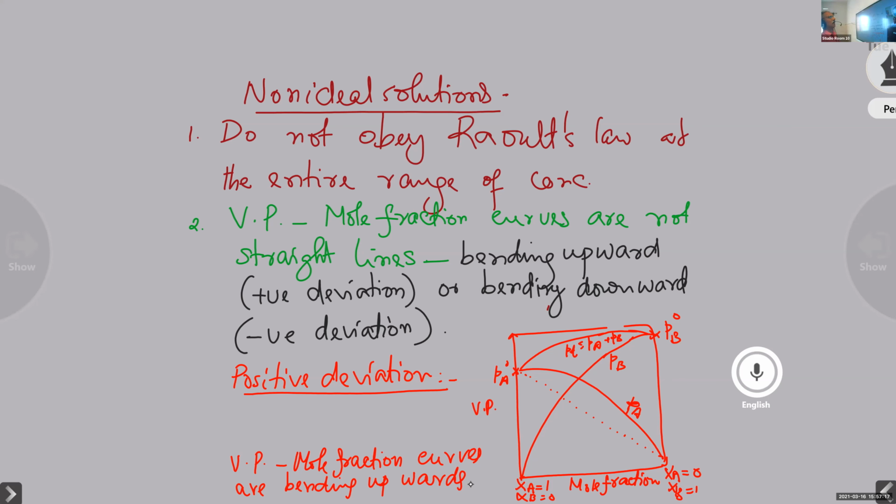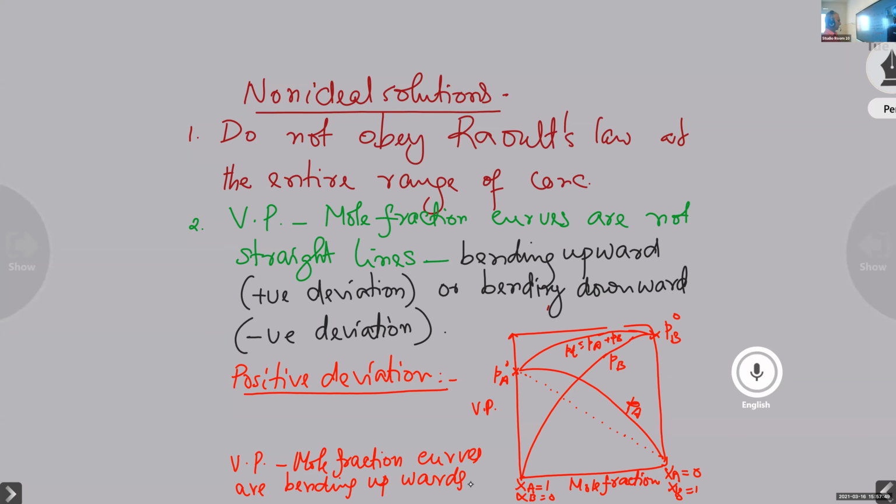When the hydrogen bonds are broken, the molecules will get free. They will become more free and easily converted into the vapor state. So we can say positive deviation, that is an increase in the vapor pressure, may be due to the breakage of hydrogen bonds.